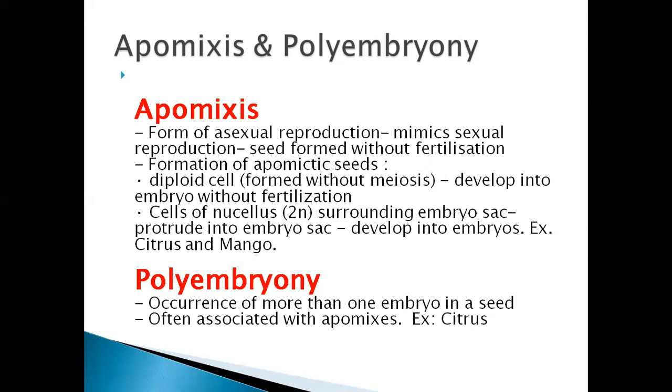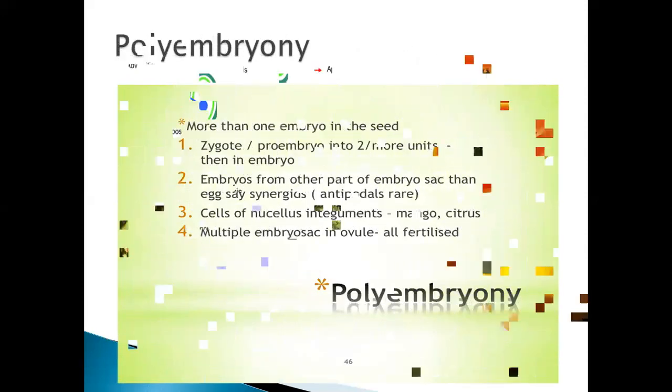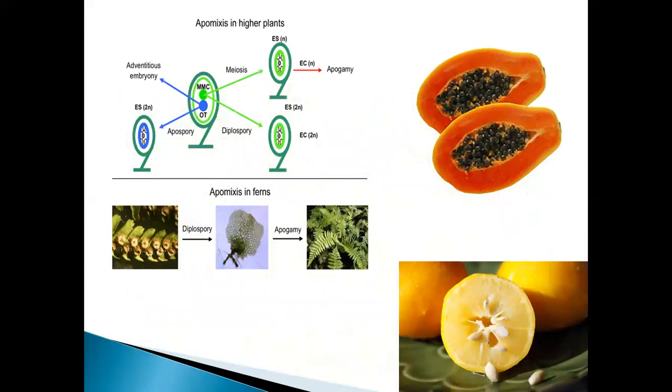So with this, we come to the end of this chapter, sexual reproduction in flowering plants. Students, this is one of the important chapters in the reproduction unit, so make sure you study it regularly. Diagrams are important, labelled diagrams are important, differentiation is important, definitions are important, and explanation is important.